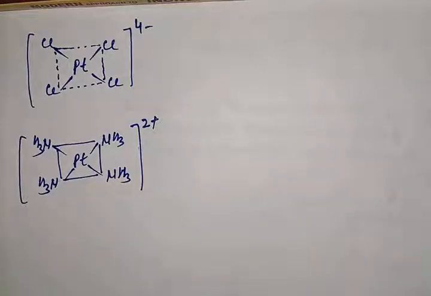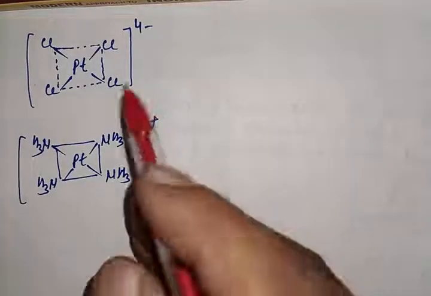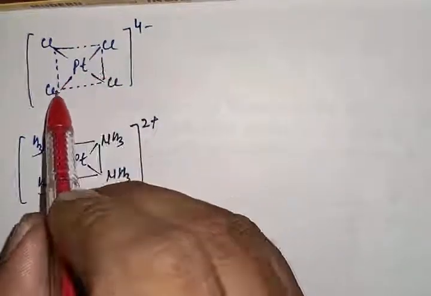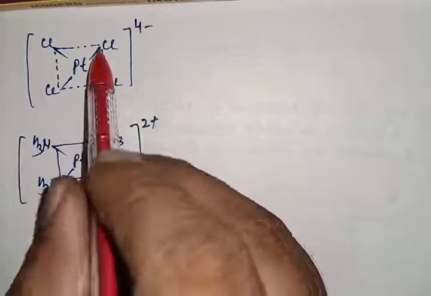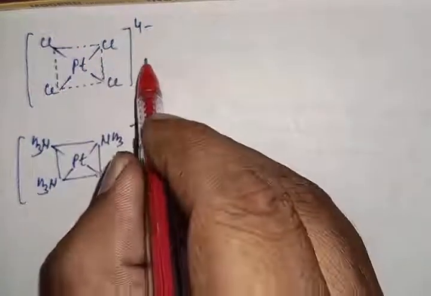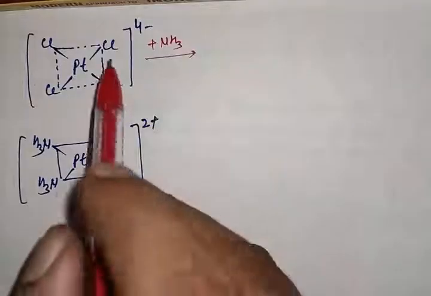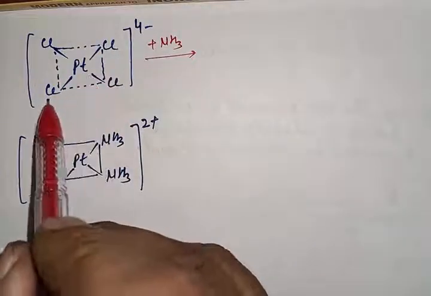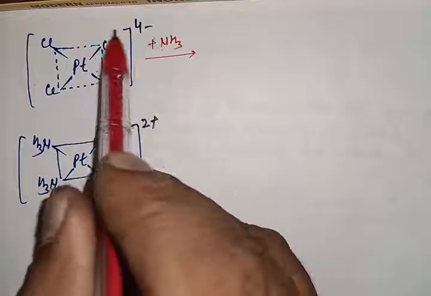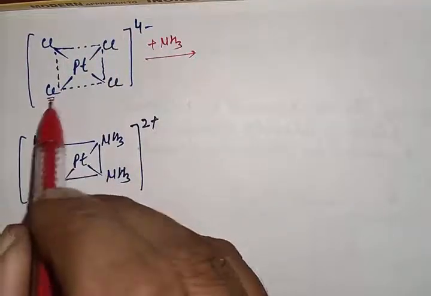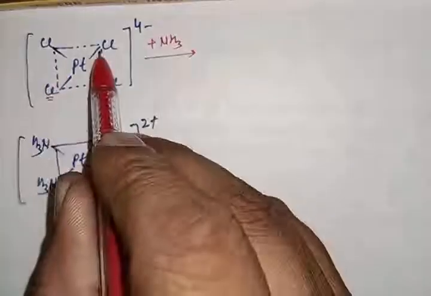Let's take two different complexes of the platinum metal. In this complex, we have to attach 2 NH3 because 4 Cl ligands are already attached with the metal. So first of all, we will add the NH3. When we add the NH3, out of these 4, 1 Cl will direct this incoming NH3 ligand to take the position trans to it. Suppose this Cl shows its trans directing effect.